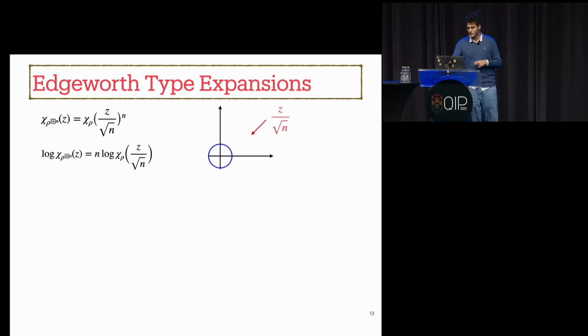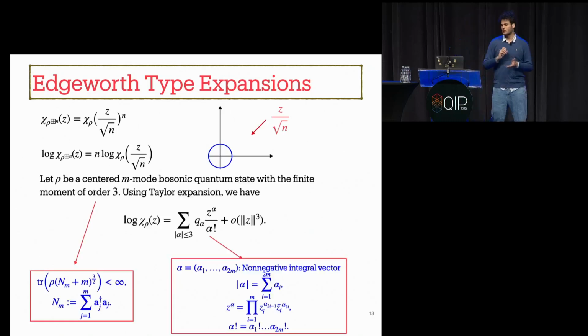With that intuition in mind, let rho be a centered M-mode bosonic quantum state with finite moment of order 3. This statement, rho has finite moment of order 3, is roughly equivalent to the statement that the characteristic function of rho is 3 times differentiable at the origin.